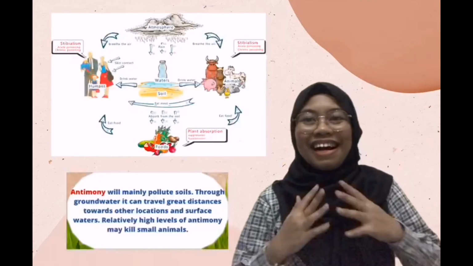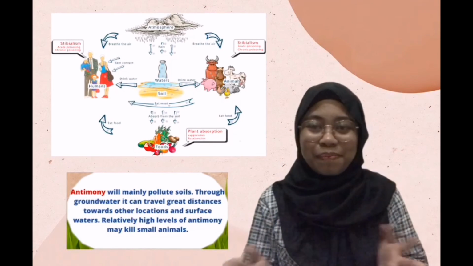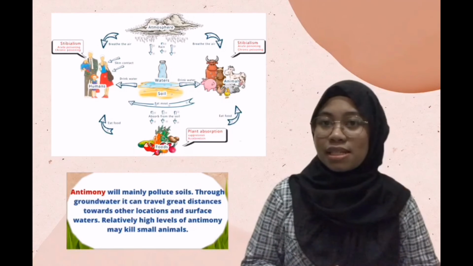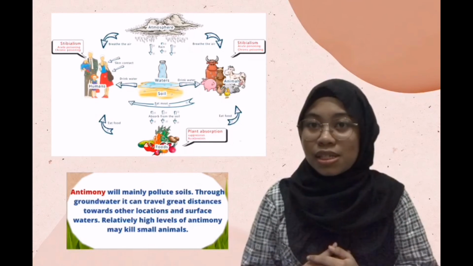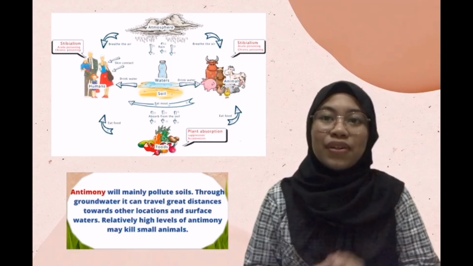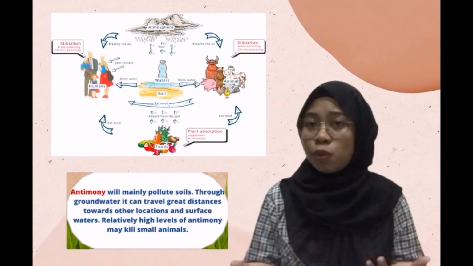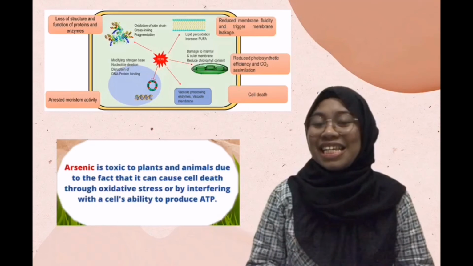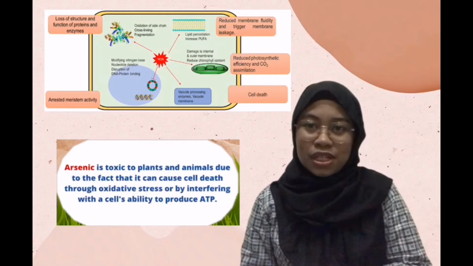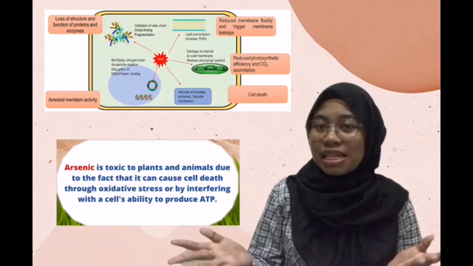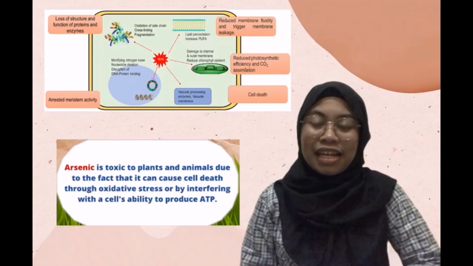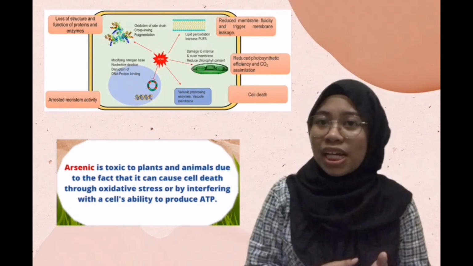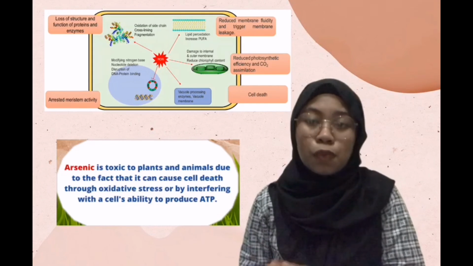Other than that is antimony. Antimony will mainly pollute soils. Through groundwaters, it can travel to other locations and surface waters. Relatively high levels of antimony may kill small animals. Lastly is arsenic. Arsenic is toxic towards plants and animals. This is due to the fact that it can cause cell death through oxidative stress or by interfering with the cell's ability to produce ATP.